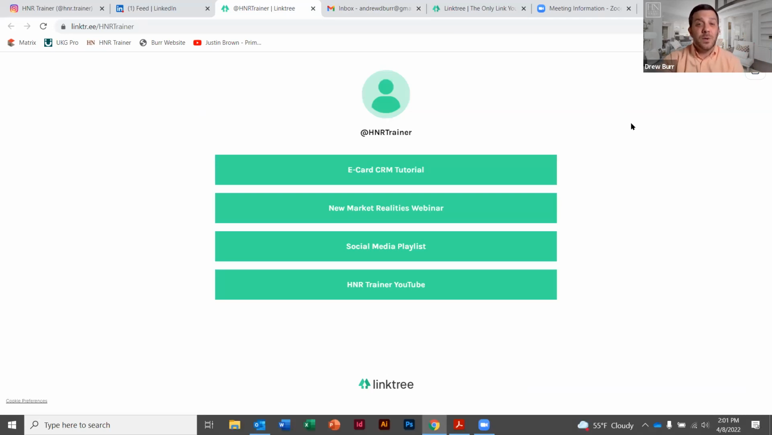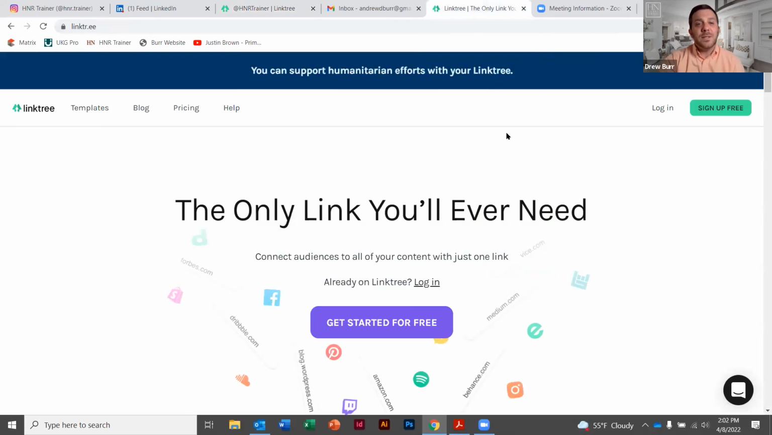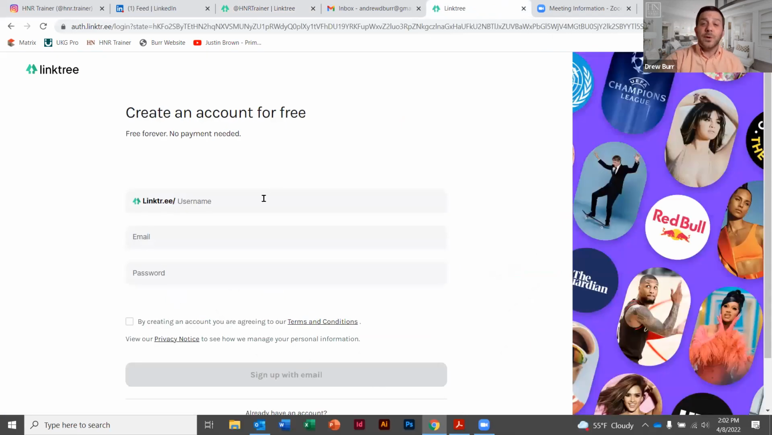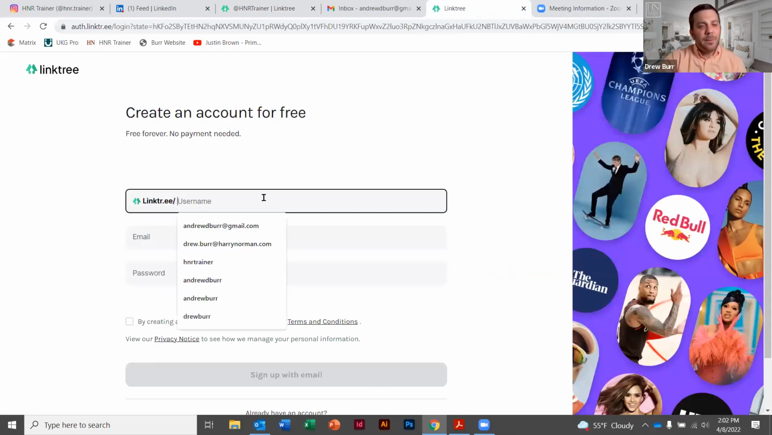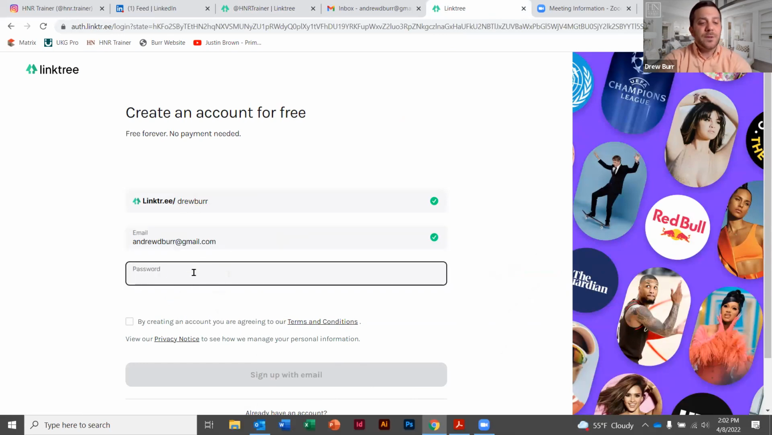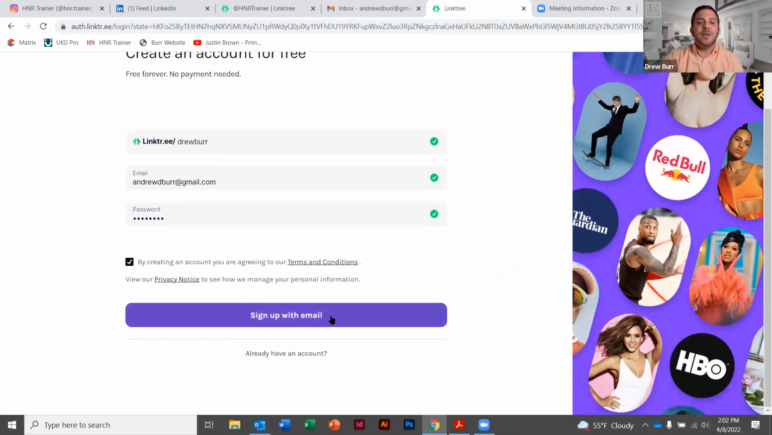So we're going to go to Linktree to create a free account. When you get to Linktree, you're going to hit the sign up free button. From here, you're going to declare what your username is, which is probably going to be your name. It'll help Google search when they're trying to find you as an individual. Next, you're going to have your email address, and then you're going to create a password that correlates with this account that's easy to remember. Next, you're going to agree to terms and sign up with this email address.